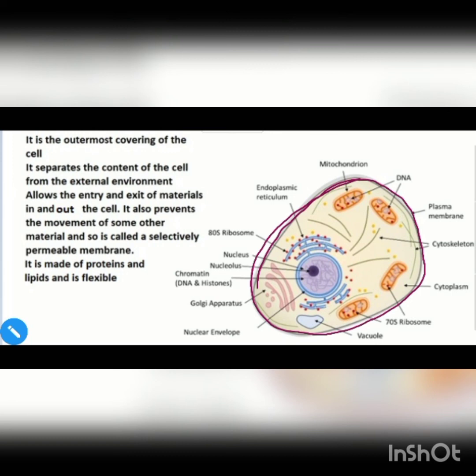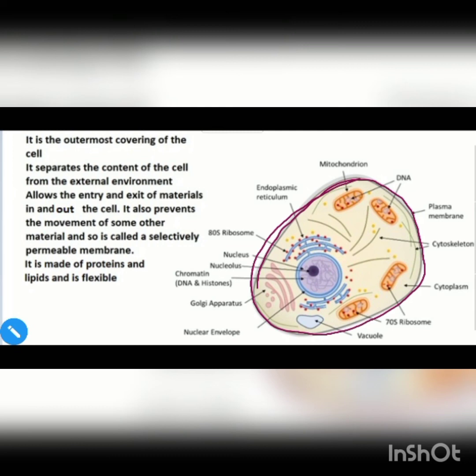So it will allow the entry of materials that are necessary to the cell. What are the materials that are necessary to the cell? Oxygen and water are necessary for the cell, and they have to enter into the cell. At the same time, the carbon dioxide that is present inside the cell will have to move outside. So it will allow the entry and exit of only materials that are necessary to the cell, and it will prevent the entry of other substances. So the plasma membrane is said to be a selectively permeable membrane. The plasma membrane is made up of proteins and lipids, and it is flexible.